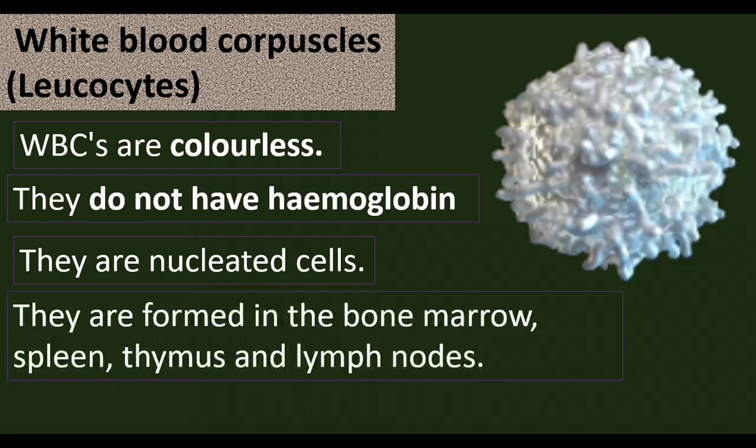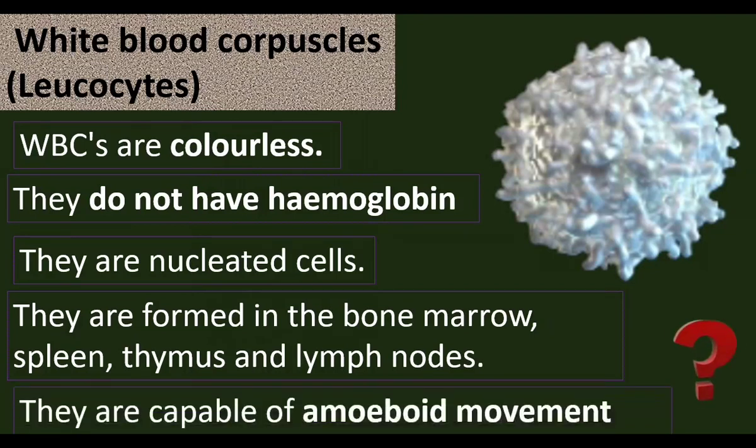WBCs are formed in the bone marrow, spleen, thymus, and lymph nodes. Bone marrow, spleen, thymus and lymph nodes are the areas of WBC production. Spleen, thymus, lymph nodes are small organs. These WBCs fight against disease-causing organisms. How?